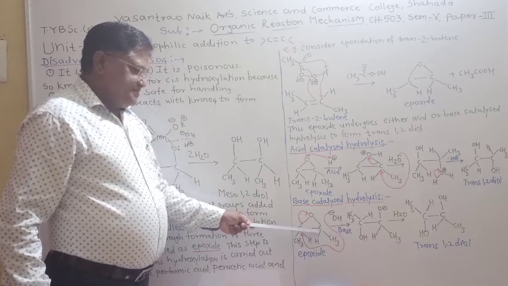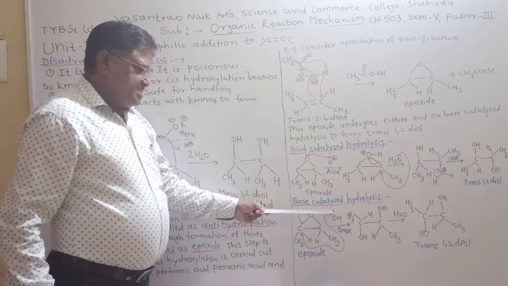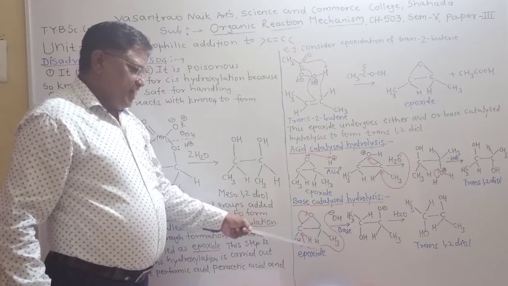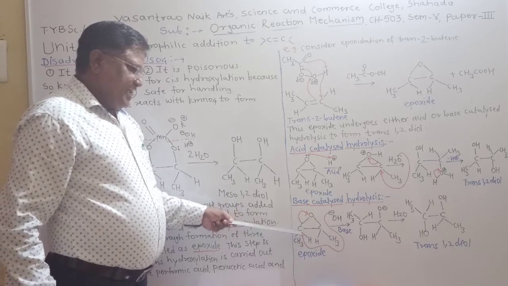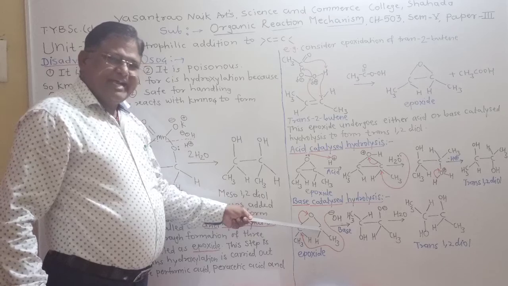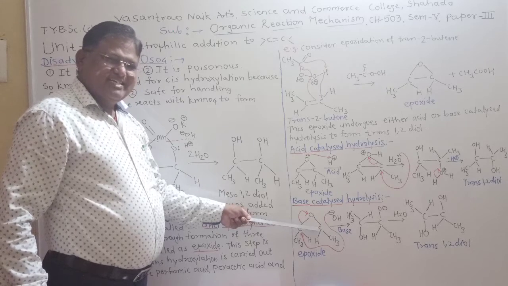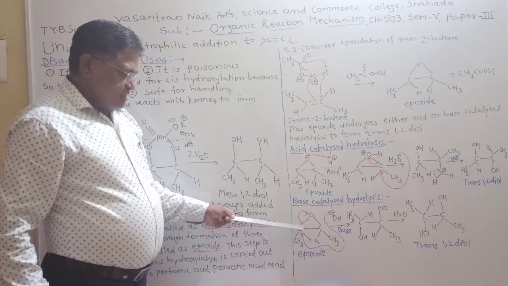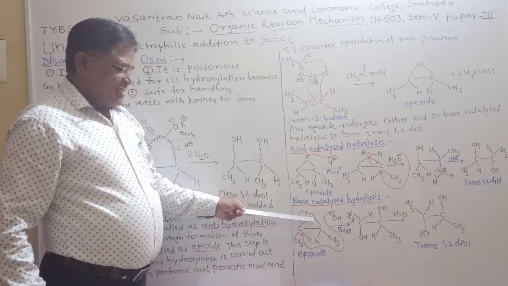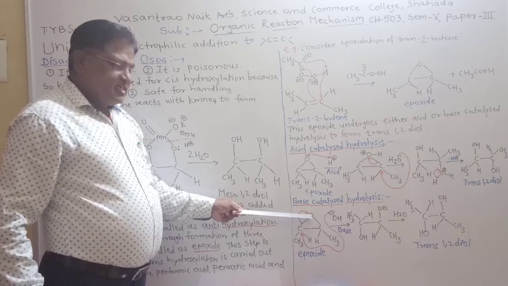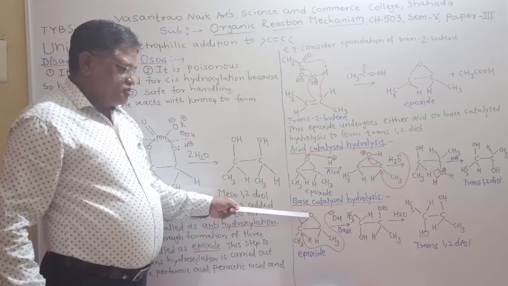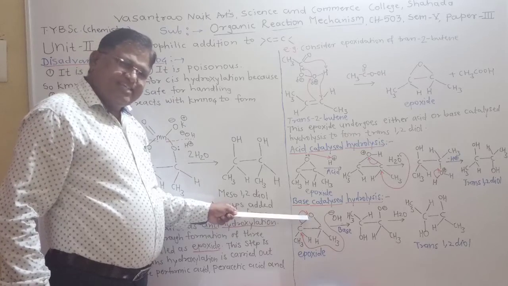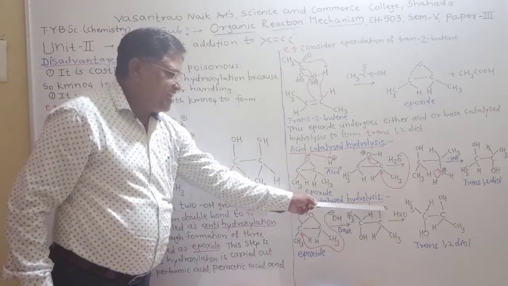On this epoxide, the hydroxyl ion or hydroxyl nucleophile will attack any one of the carbon atoms of the cyclic ether. Therefore, this bond gets attracted towards the oxygen atom. This bond pair of electrons is donated to the oxygen atom. So the oxygen atom becomes electron rich and is denoted by a negative charge.